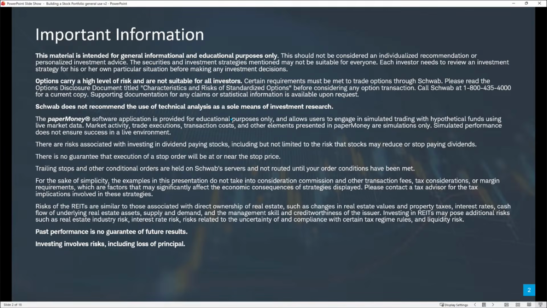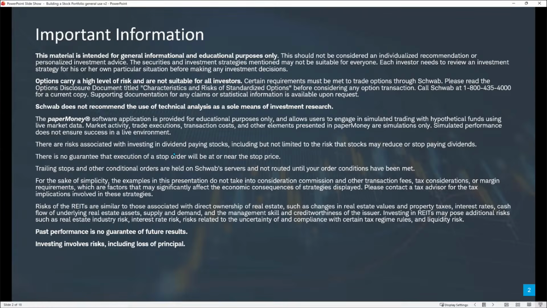We will use the Paper Money software application on the Thinkorswim desktop platform. Say that 3 times fast. It's a brilliant place to learn. There are some nuances and differences, and I'll discuss those as appropriate. But just know that this is a great place to hone your skills and make sure you understand the platform and how it works in your trading plan before you consider trading in your live account.